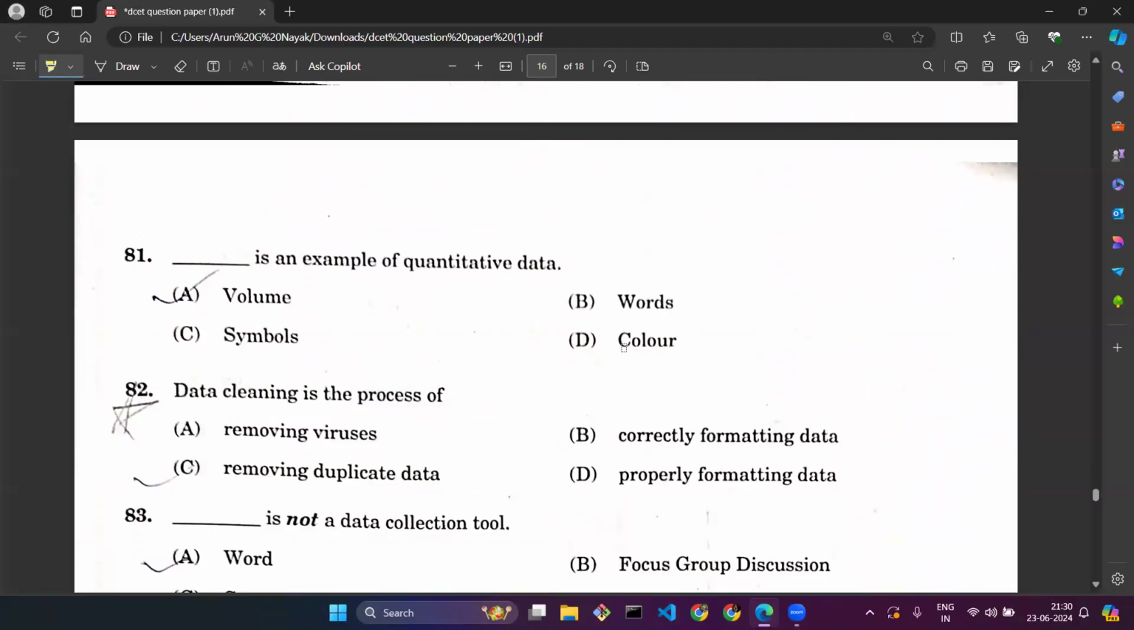From question number 81, we have statistics questions. The first question is: dash is an example of quantitative data. The example for quantitative data is volume. Volume is an example of quantitative data.